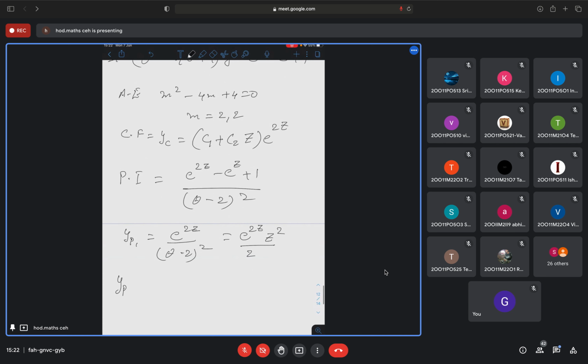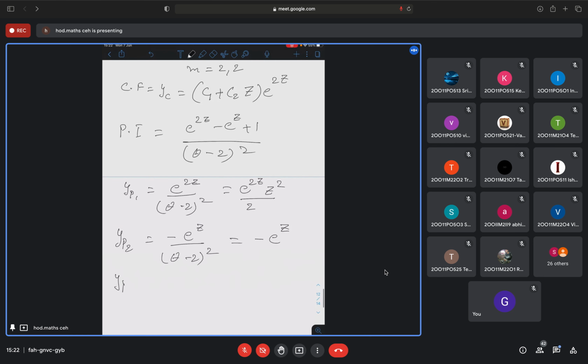Now yp2 is minus e to the power z by (theta minus 2) whole square. Again, what we need to do? A value is 1. So theta you will replace it with 1. So when I replace theta with 1, I'll get minus 1. Its square will be plus 1. So here I will get only minus e to the power z.